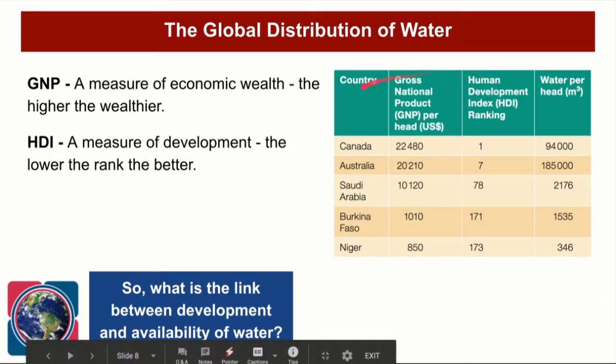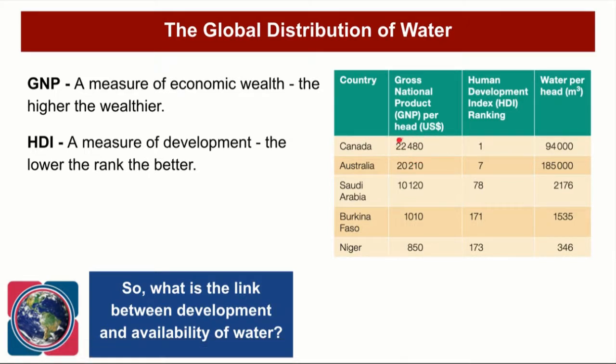So if we look at the statistics that we've got here, in terms of gross national product per head, Canada here is doing best. It's got $22,480 per person, and its HDI rank is 1, which means that technically it has the best quality of life. Then if we look at Australia, Australia again is a HIC, so it's got high levels of gross domestic product, and its Human Development Index rank is much higher. If we move down to Niger, Niger has got a low gross national product at around $850, and its Human Development Index rank is 173, and that's out of about 196 countries in the world.